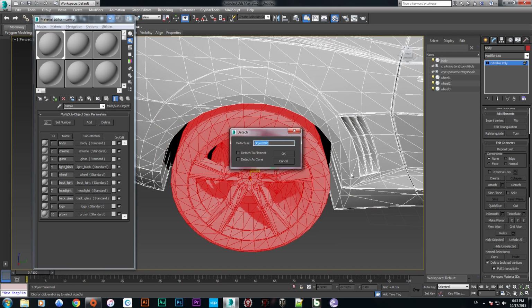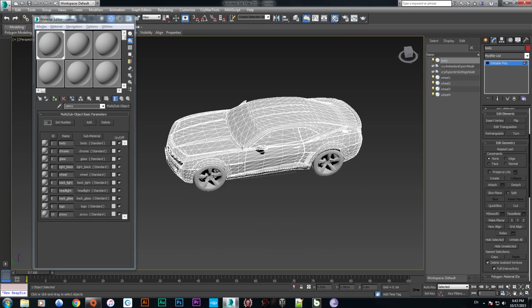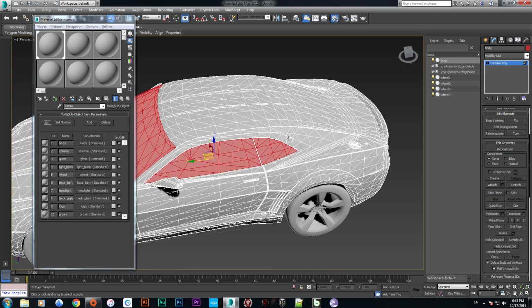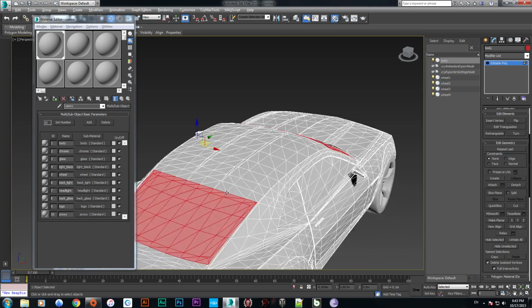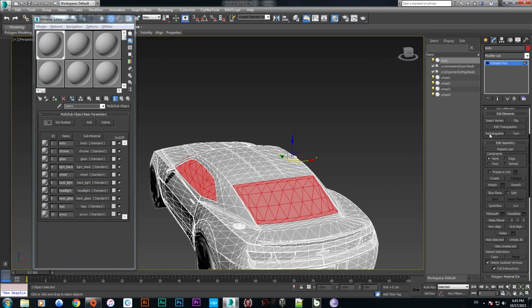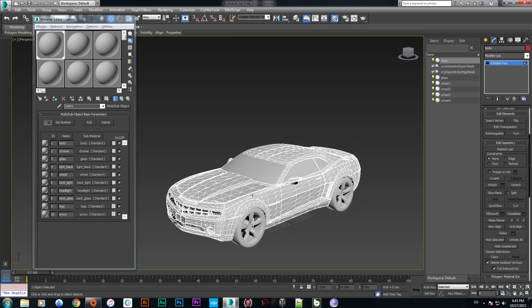Okay, detach end wheel 4. Push OK. Here we go, we have it ready up. Now push this and this one too, this one too, and this. Okay, we are going to detach these things with glass. Push OK. Okay, nothing left.